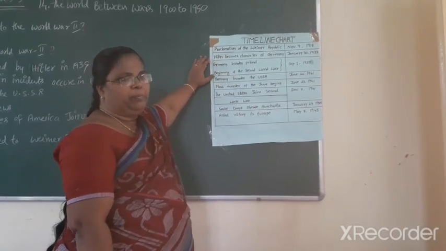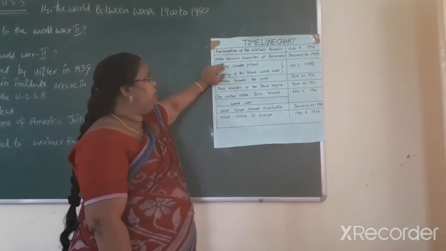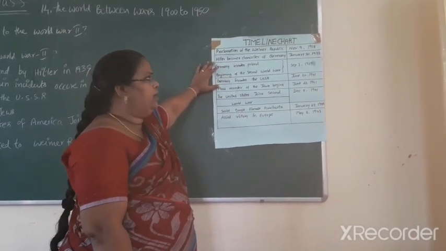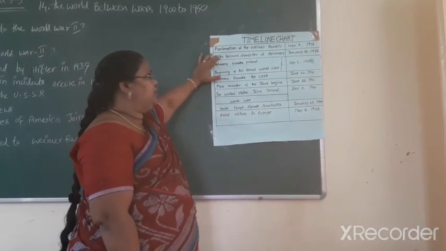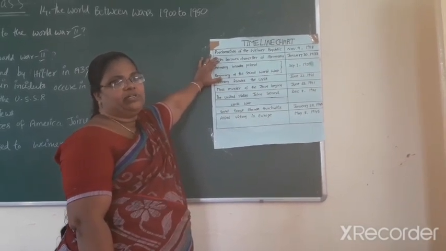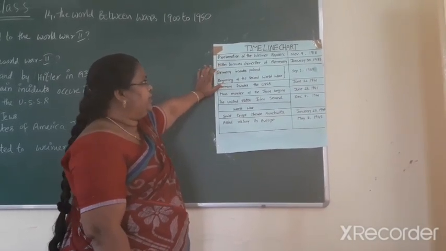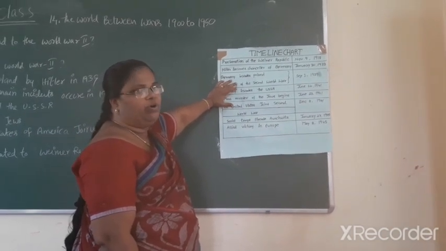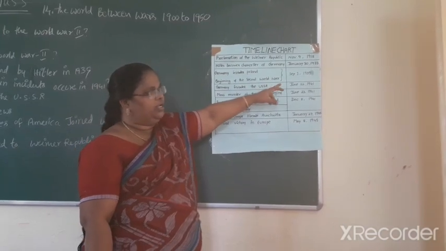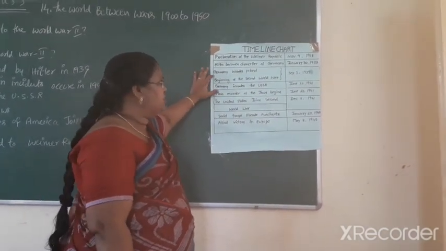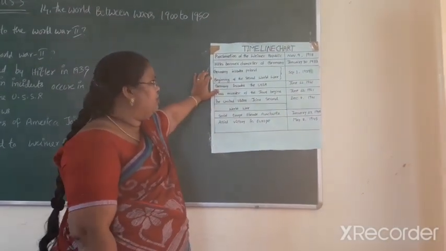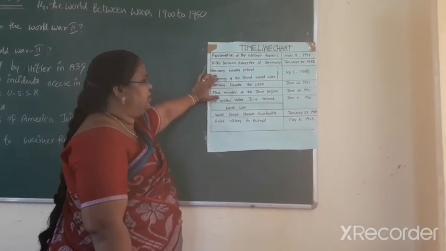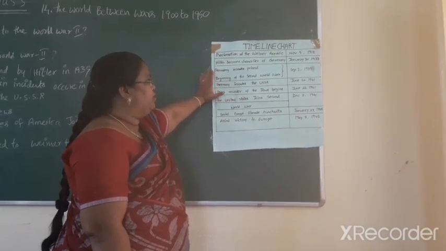Proclamation of the Weimar Republic, November 9, 1918. Hitler became Chancellor of Germany, January 30, 1933. In this year, the Enabling Act was passed in Germany and dictatorship was established. Germany invades Poland, the beginning of the Second World War, September 1, 1939. The immediate cause of the beginning of the Second World War was Germany, or Hitler, invading Poland.